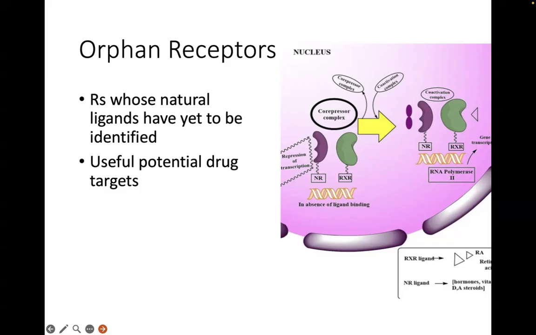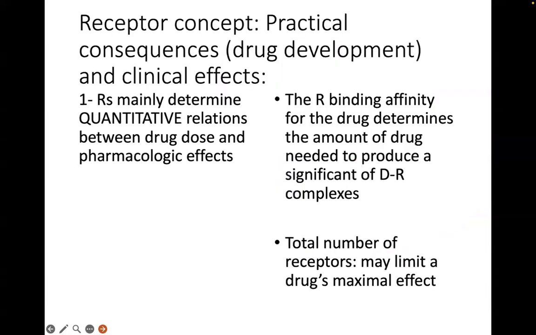So when we have mapped out their function, and we eventually find out if they are involved in certain disease states, then they can be potential drug targets for the development of agents to cure or reduce the disease process. So they are said to be potential targets for future drug development.